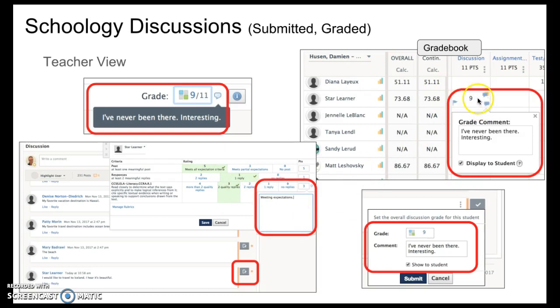Gradebook view, again, you have shortcuts to the comments and the assignment. And once it's been graded, if you click on the check, it pops that up and you can grade them, you can put in comments.